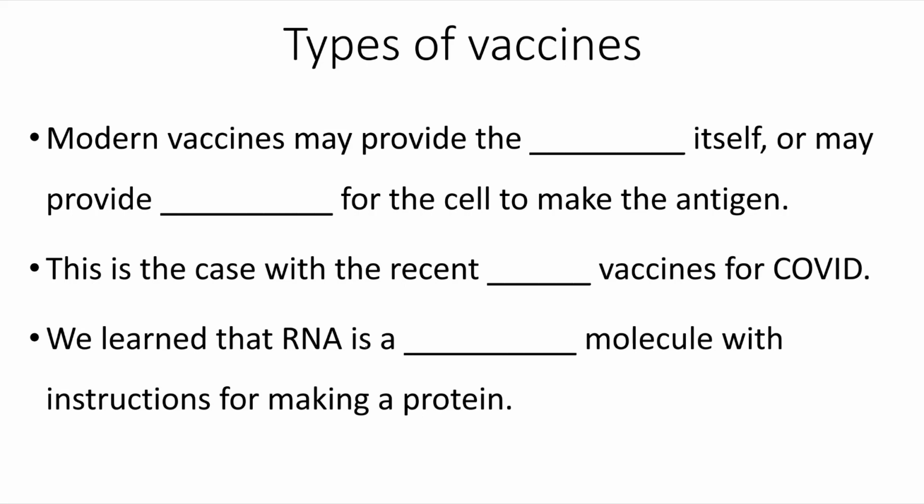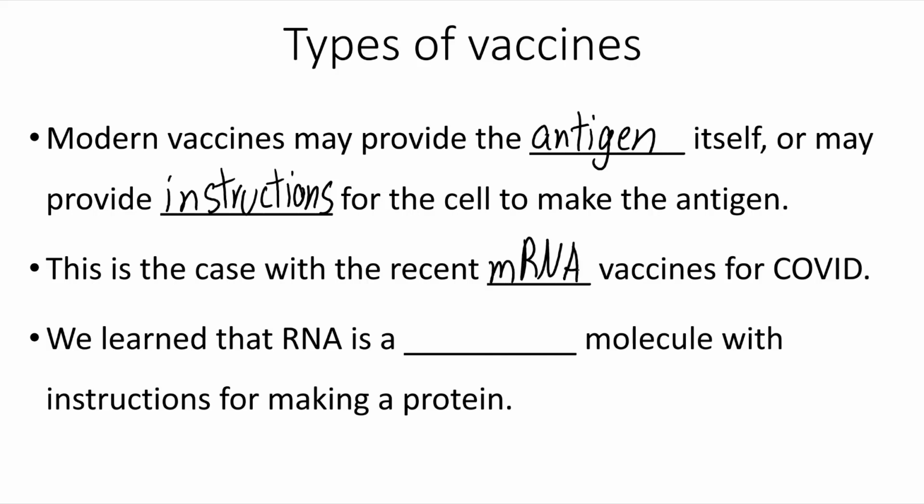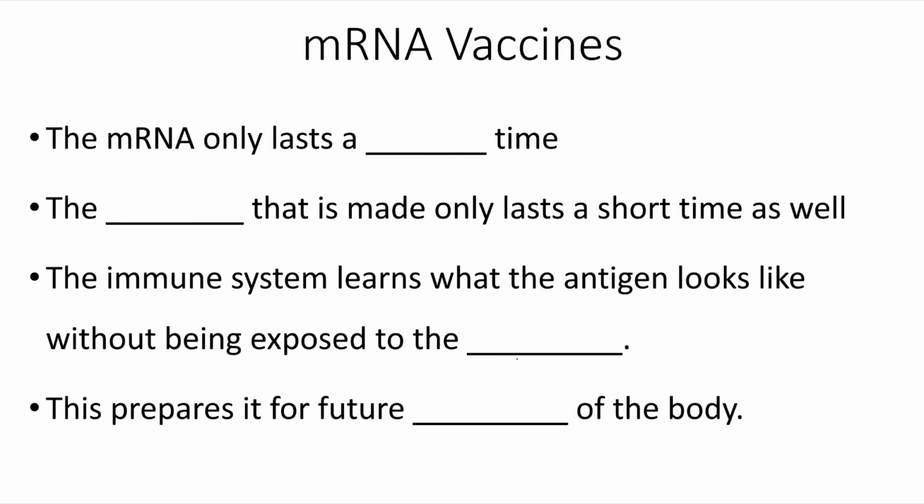Modern vaccines may provide the antigen itself, or it may provide instructions for the cell to make the antigen. And this is the case with the most recent mRNA vaccines for COVID. In our last module, we learned that RNA is a temporary molecule with instructions for making a protein. And so what happens is that the RNA is introduced into our cells.